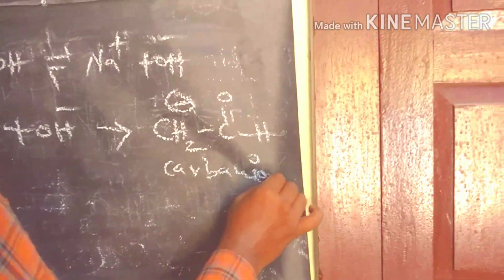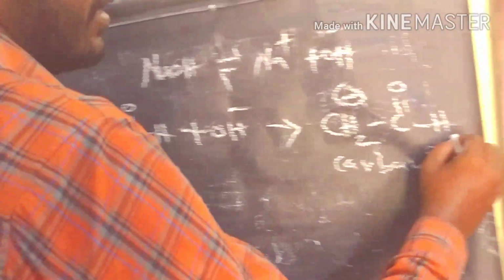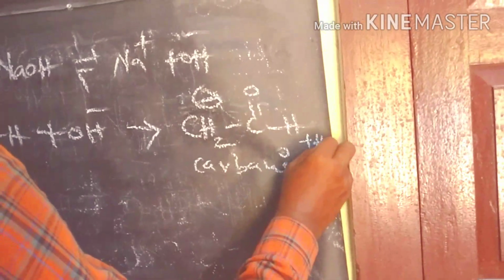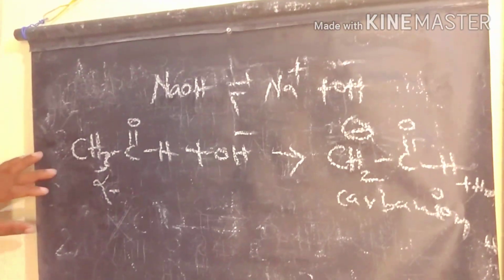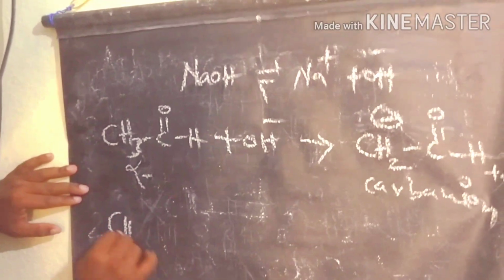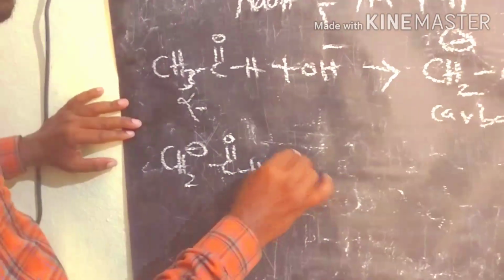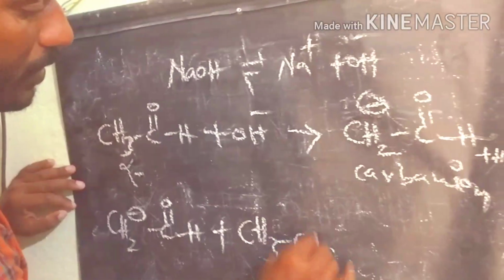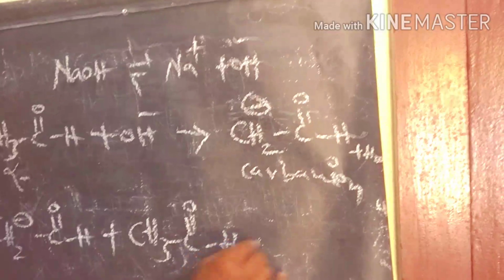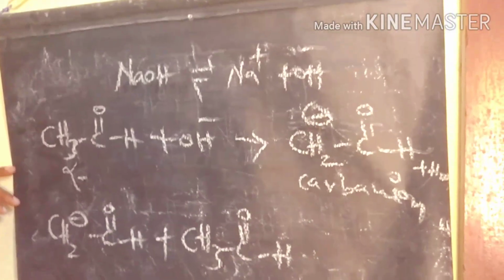So here we lose the H plus and OH minus, finally getting H2O. So here the byproduct we have is H2O. Then the carbanion reacts with another mole of acetaldehyde. We take 2 moles of acetaldehyde in this reaction.